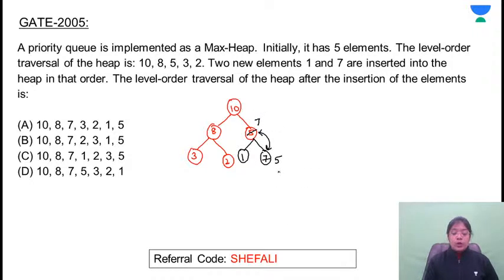Now what is the level order traversal? It's 10, 8, 7, 3, 2, 1, 5. It's option A. Very good evening, Harsha. Easy, very easy.